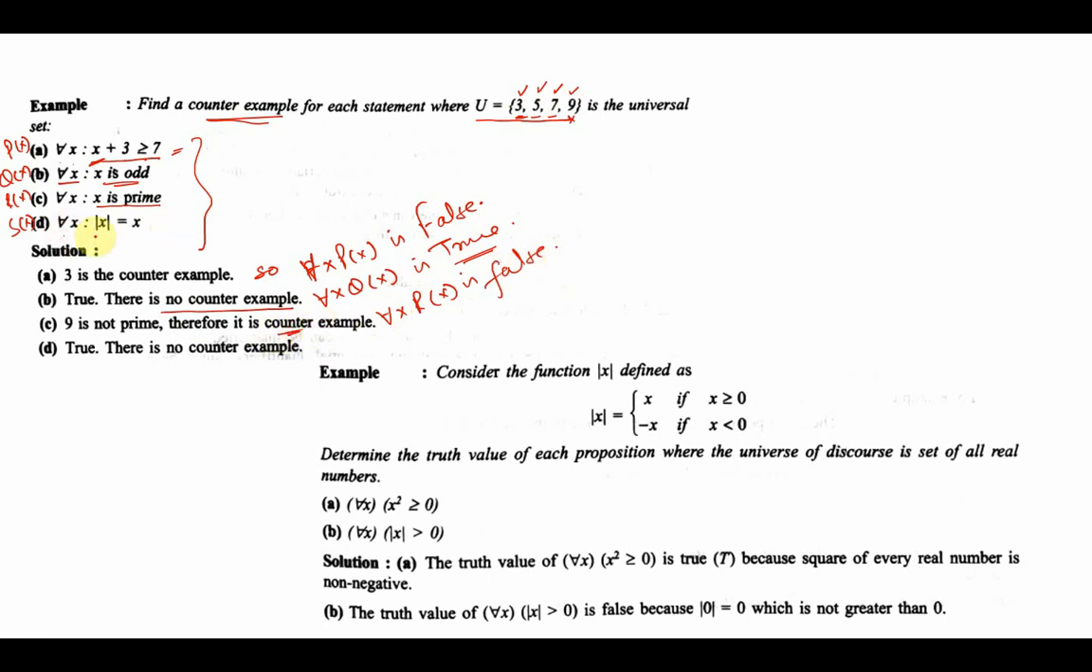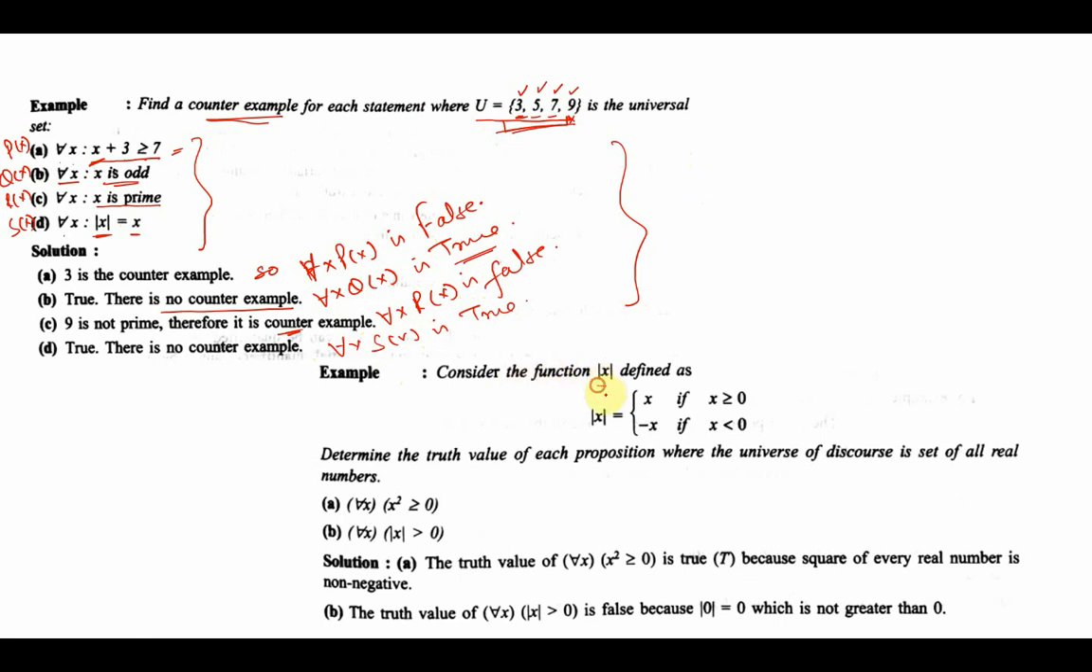For all x, absolute value of x is equal to x, as all these 4 are positive numbers and their absolute value will be equal to the original number itself. So for all x, s of x is true. So if you can find a counter example, I can say that the universally quantified proposition predicate is false. If you cannot find a counter example, it will be true.